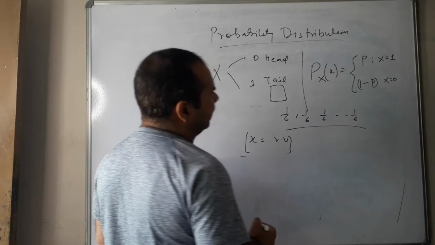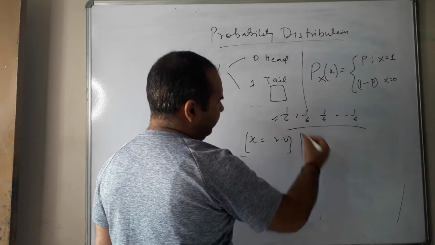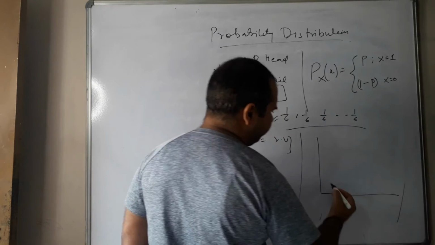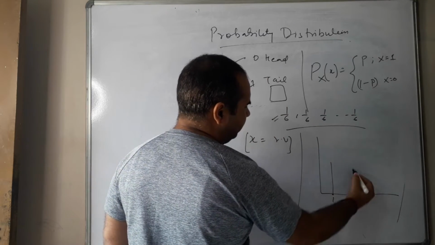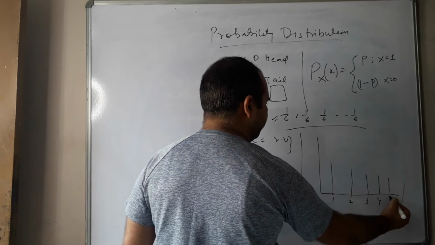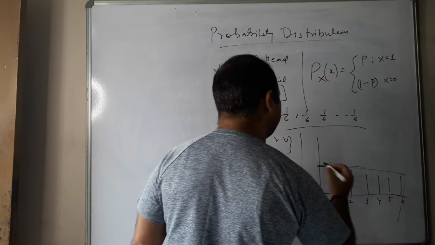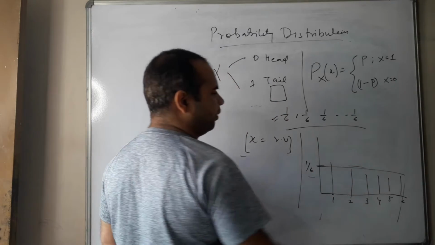Similarly, we have another distribution known as the binomial distribution, which comes in this dice segment, which says that each and every element, x can take 1, x can take 2, x can take 3, x can take 4, 5 and x can take 6. Each one of them is equally probable, having the probability of 1 by 6.